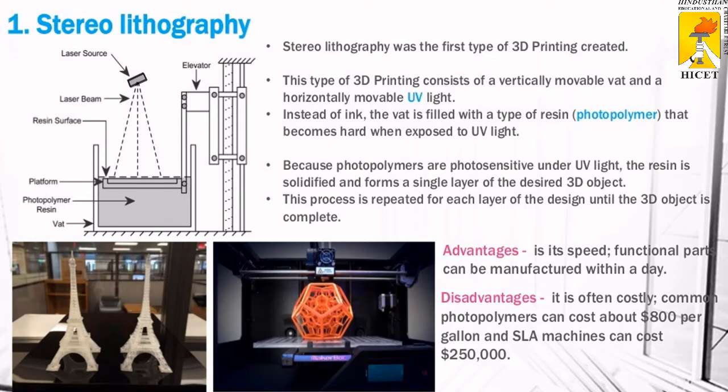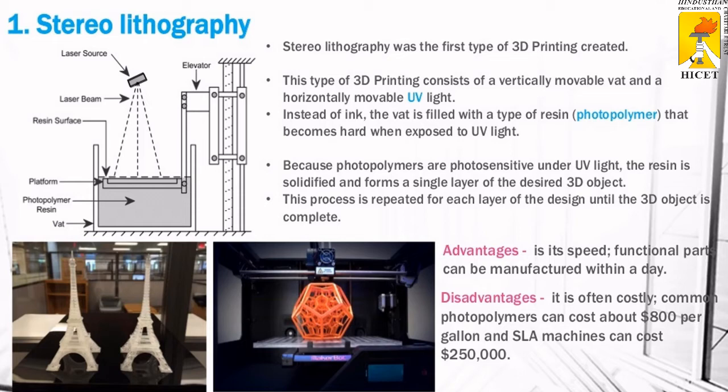Note that we are going to fill up the resin surface. That resin surface is formed into a layer by using a laser source. The laser source emits the UV light, and that UV light forms the layer. This process is repeated for each layer of a design until the 3D object is completed.